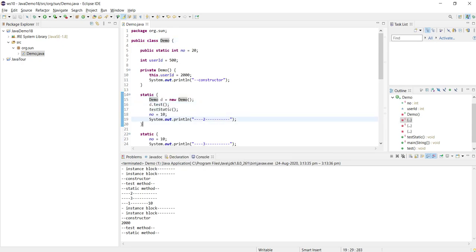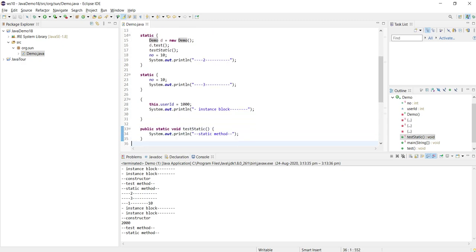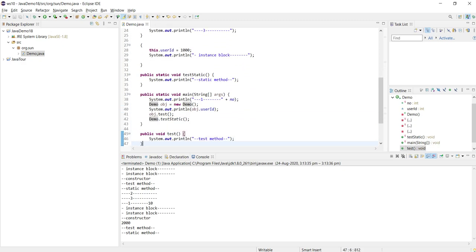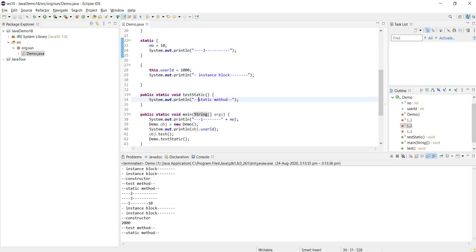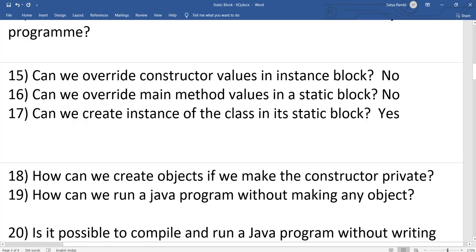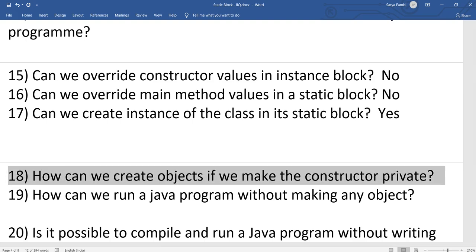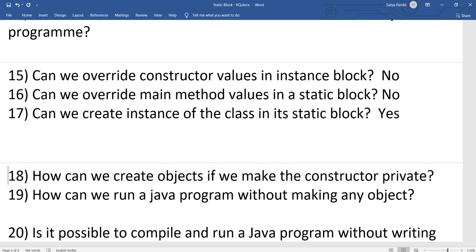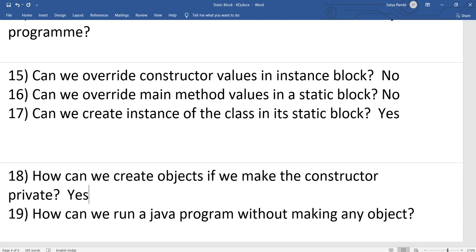In the static block I have created one, and even in the main method I have created an instance. So even though the class constructor is private, I can create an instance inside the class, and using static methods, I can expose that object to the outside world. This is the singleton concept. The constructor is private and we give a single instance through a static method we expose outside. We have seen an example as well.